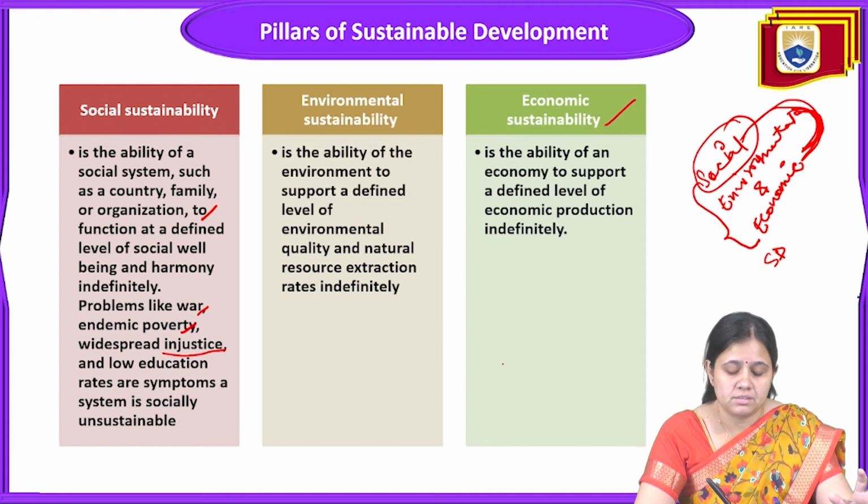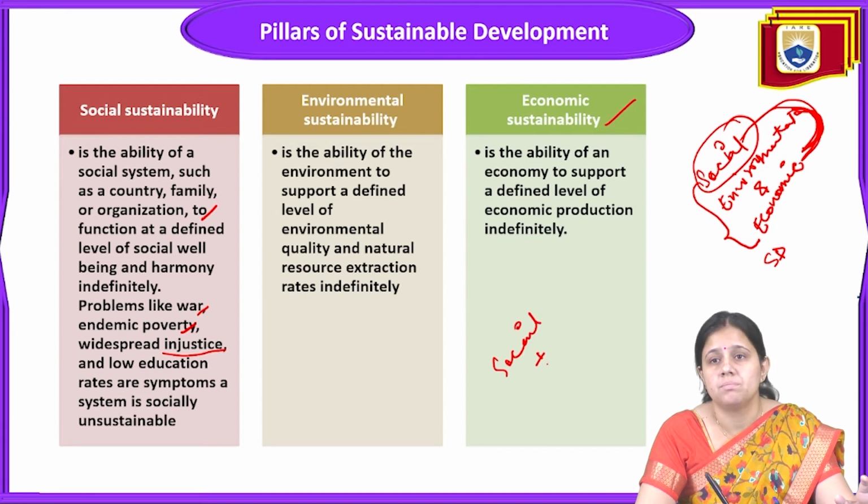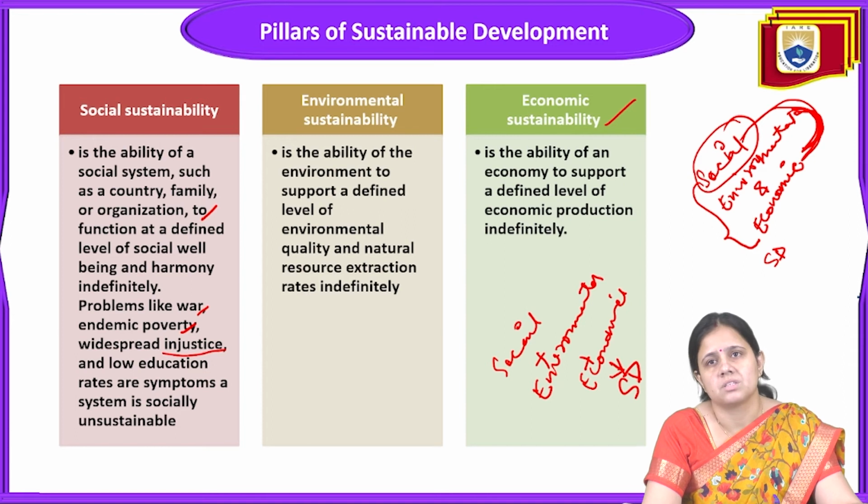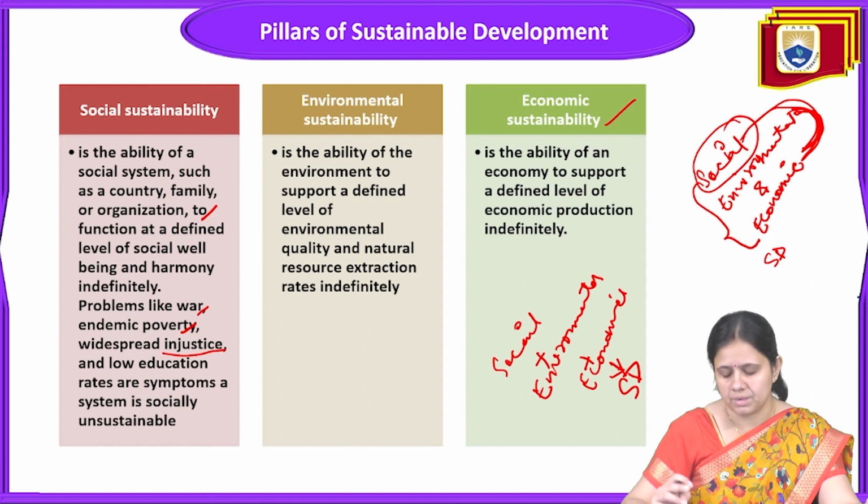The social life of an individual, plus the environmental condition of any place, plus economic development, only then can we achieve sustainable development, SD. That is all about the three pillars, a balance between all three.